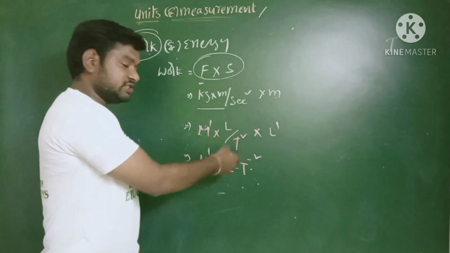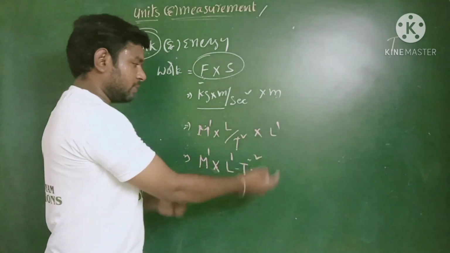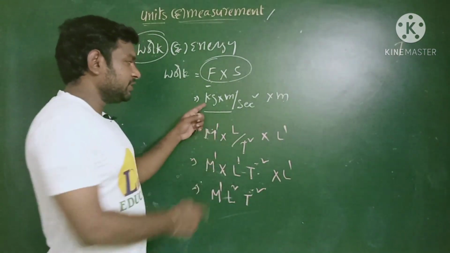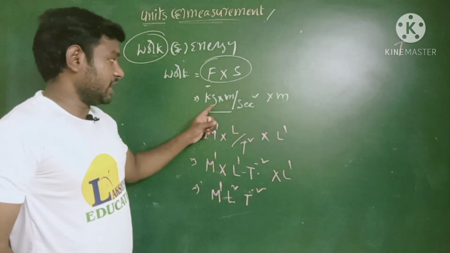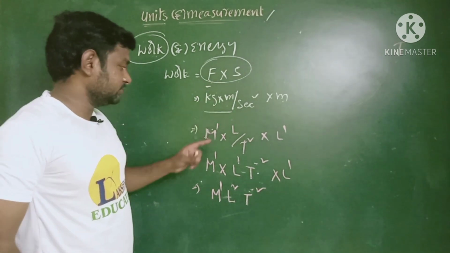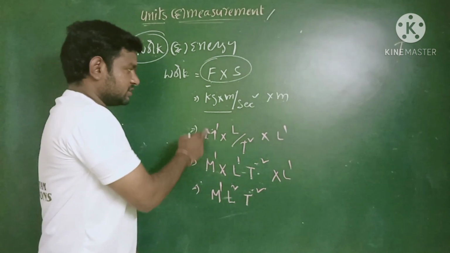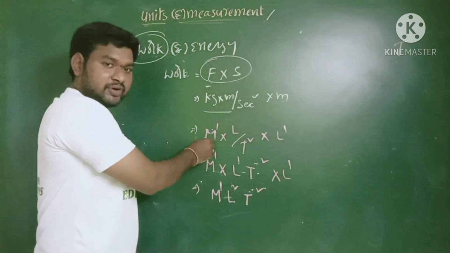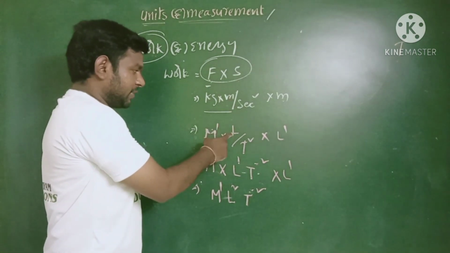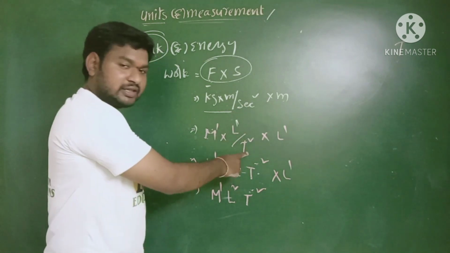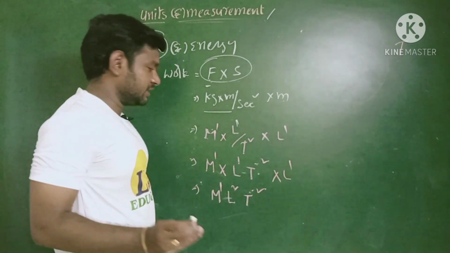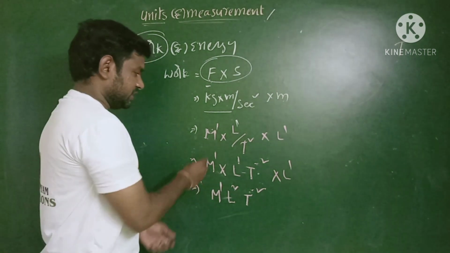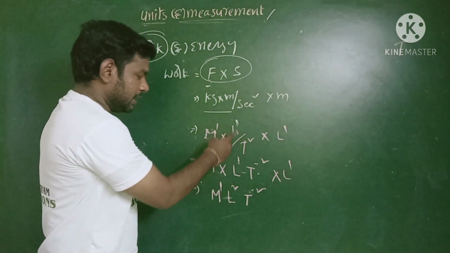Here T power 2 is in denominator, when it comes upward T power... Okay children, so kilogram into meter per second square into meter according to their formula. This is the SI unit for the work in SI system. So dimension formula is kilogram is nothing but M power 1 into L power 1 by second square, that means T square, into meter, that which gives information about the length. Is it clear children? So final the dimension formula is M power 1 into L power 1.